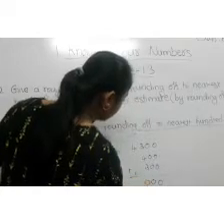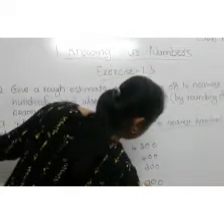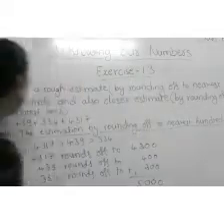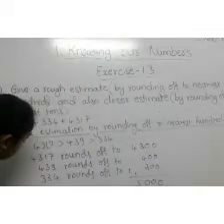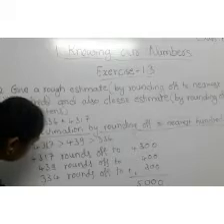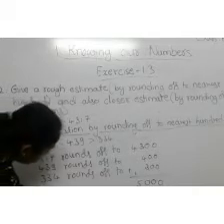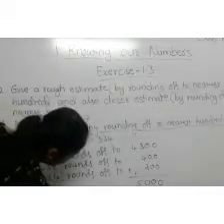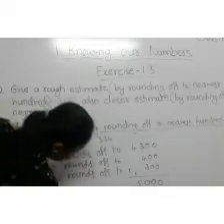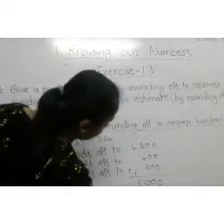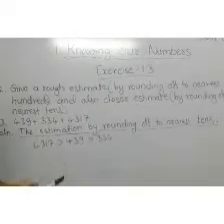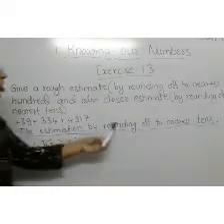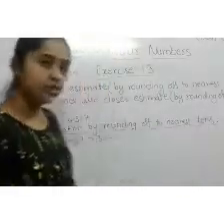Write here 0, keep the carry, 4 plus 1 is 5. Therefore the estimated sum equals 5000.